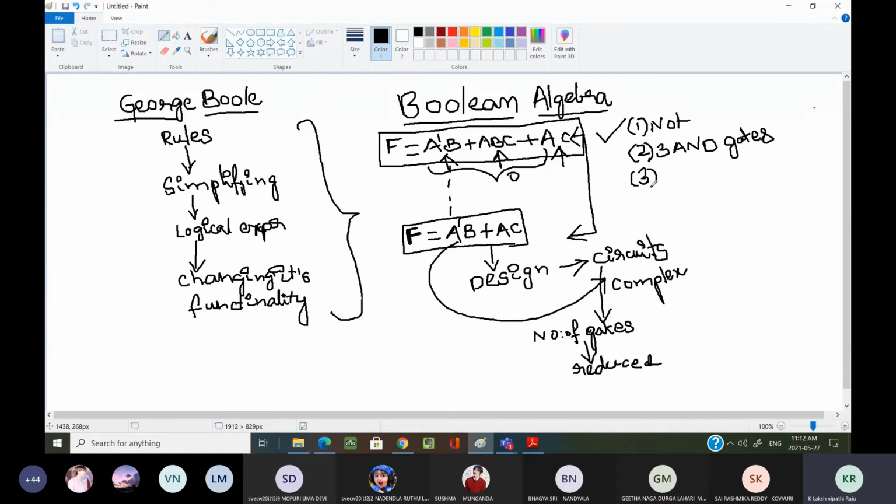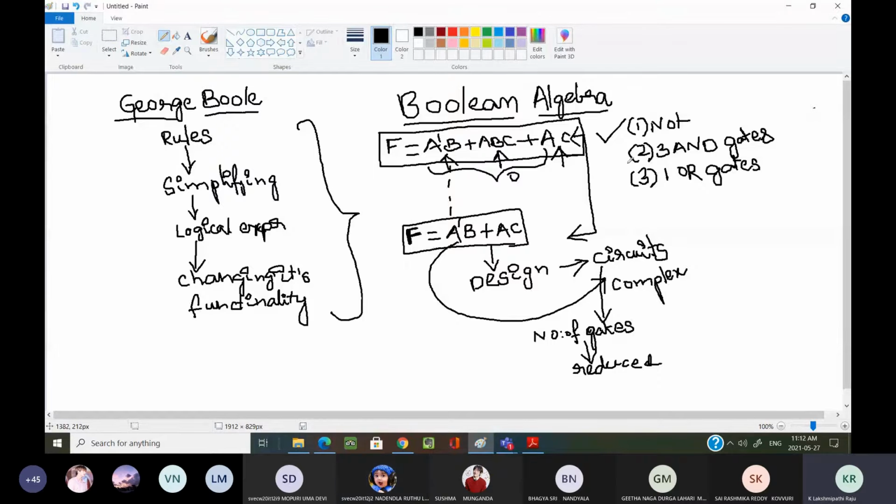Totally how many gates? One OR gate is required. How many gates total count? 3, 3, 3, sir. 5. 5 gates are required. Totally 5 gates are required.